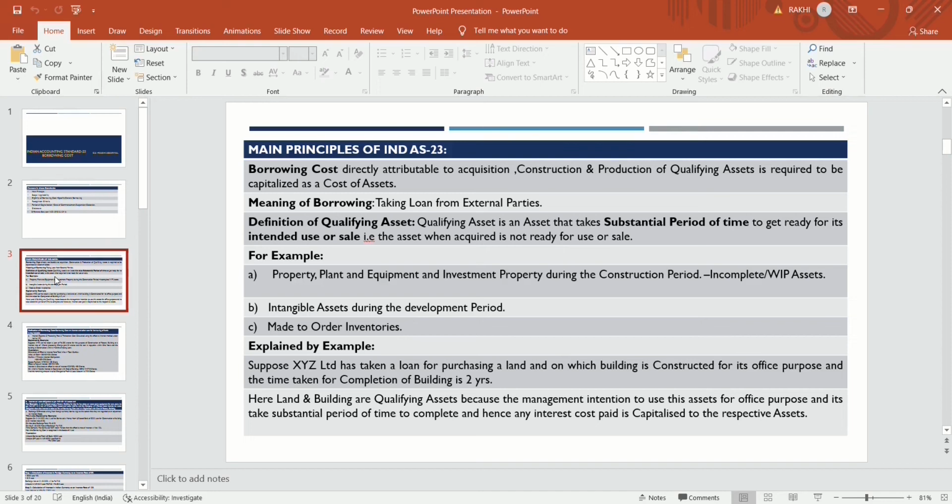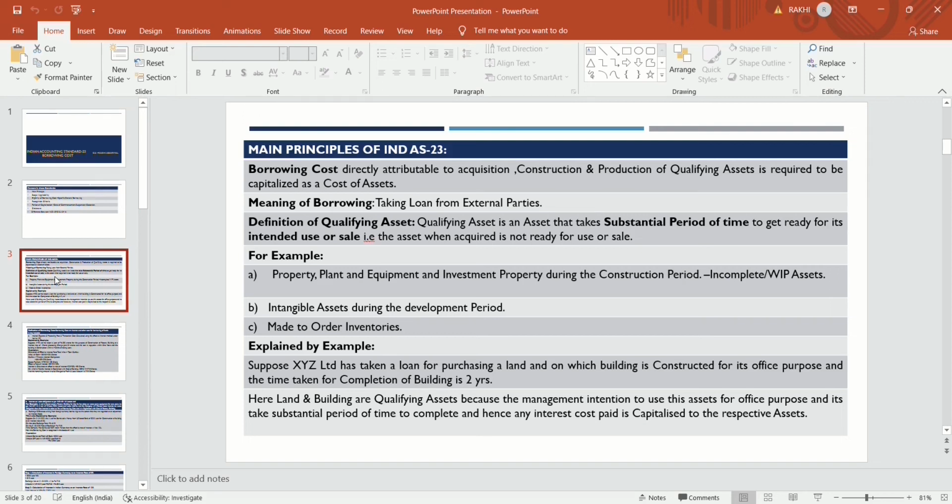Borrowing means taking a loan from an external party, from a bank; debentures and term loans are also kinds of borrowing. Borrowing cost is the cost of funds taken from a bank or external party, which is directly attributable to the acquisition, construction and production of a qualifying asset.